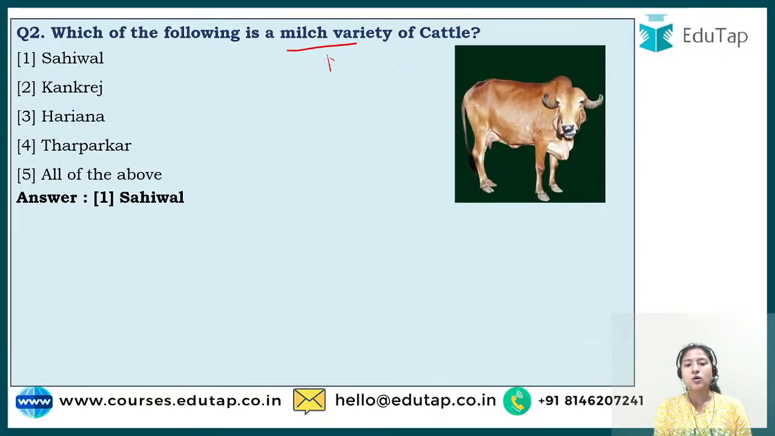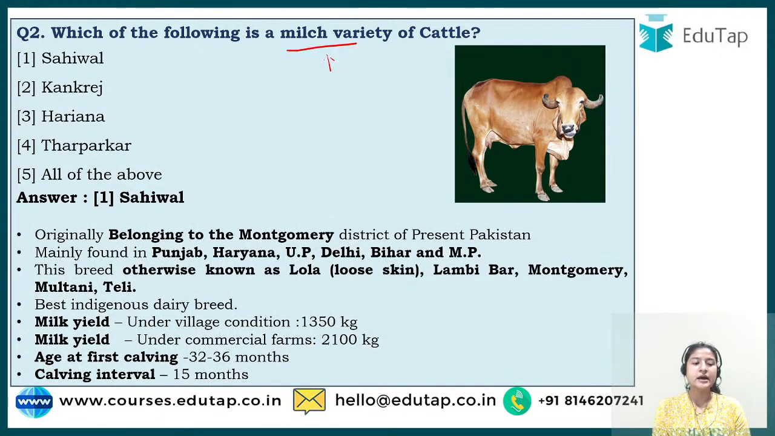So this is how a Sahiwal variety looks like. And if we talk about Sahiwal, it originally belongs to Montgomery. It is a district that exists in present-day Pakistan. In India, it is found in the Punjab region, Haryana, UP, Delhi, Bihar, MP. So in these regions, this variety of cattle is found.